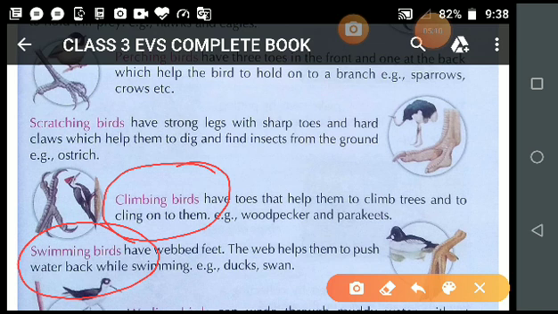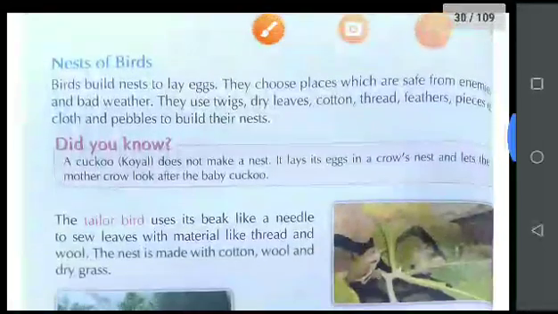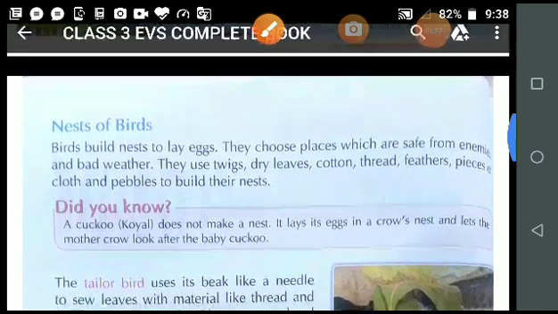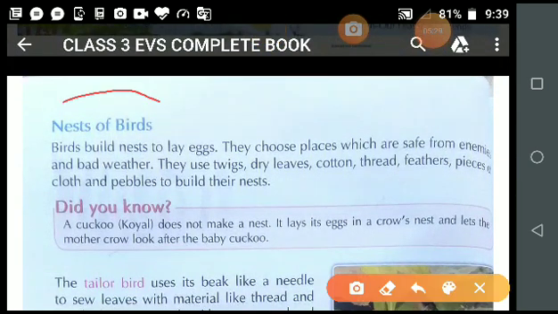Okay student, now in today's video we will discuss nests of birds. Why do birds have different types of nests and what is the need of the nest for the birds, those things we will discuss in this video.